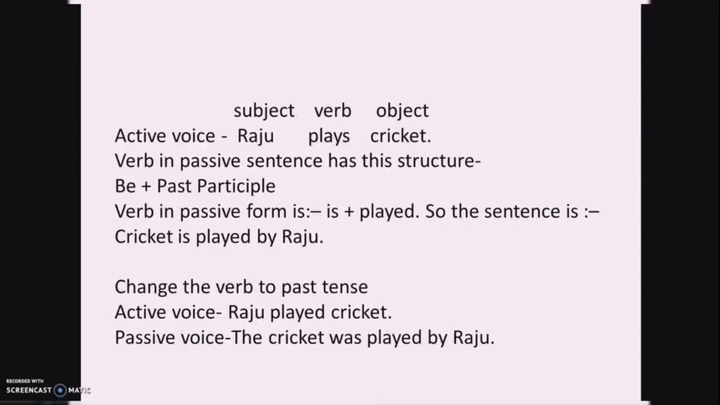Now coming to the active voice example, Raju plays cricket. Raju is the subject, plays is the verb and cricket is the object, isn't it? The verb in a passive sentence has this structure: be plus past participle. Be form plus past participle. So the verb in passive form is 'is played'. So the sentence is: cricket is played by Raju. When we change the verb to past tense, the active voice will be Raju played cricket, and in the passive voice, the cricket was played by Raju.